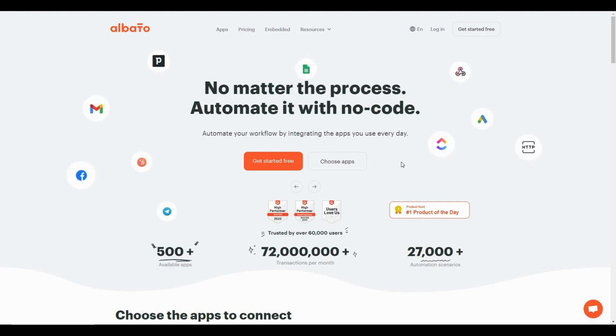Unfortunately, most of them are not that good, but there is one that tops them all, which is called the king of automation. Yes, I'm talking about Zapier, but the problem with Zapier is that it is super costly, and if you are a beginner in this digital marketing space, Zapier can be pretty complicated to use. In that case, I have found literally a gem. It is super easy to use, it has a very user-friendly interface, and the best part is the cost of this tool is super affordable.